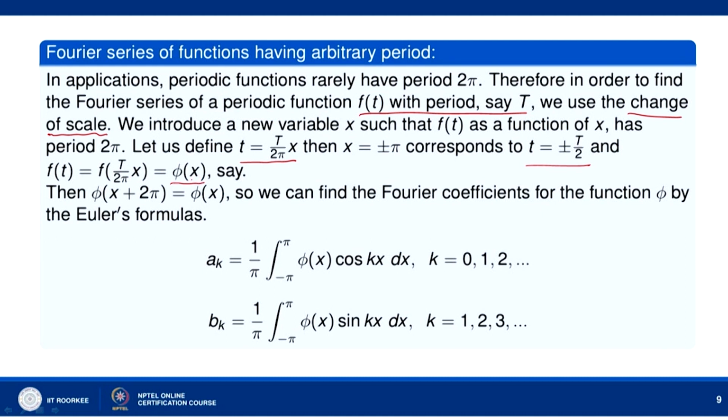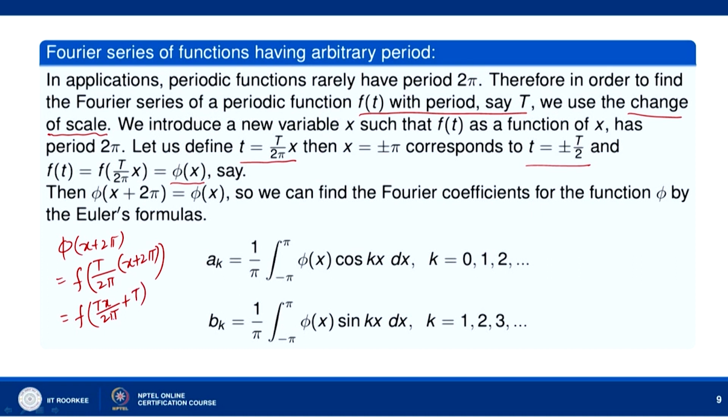Now, this function phi x is a 2 pi periodic function. You can see, because by definition phi of x plus 2 pi is f of T over 2 pi into x plus 2 pi, which is f of T x over 2 pi plus T. Okay.